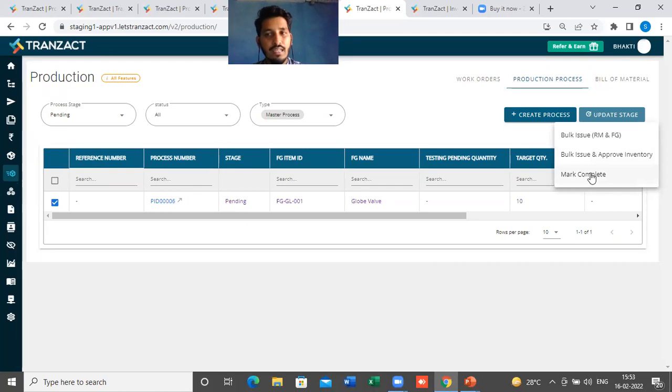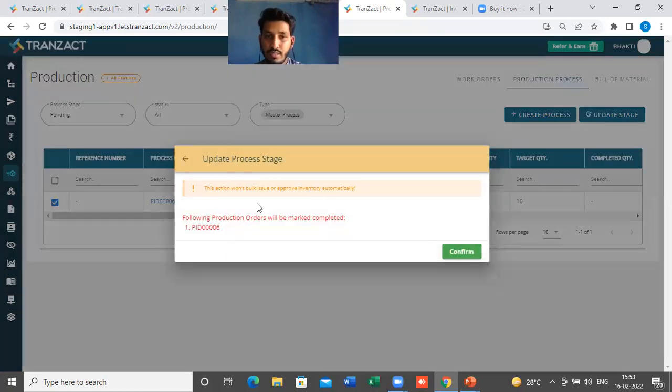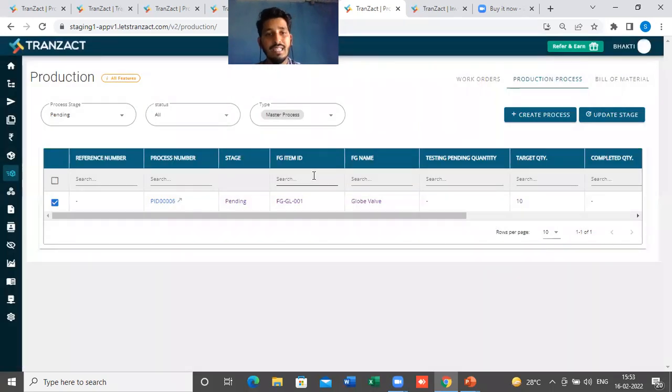So if you just select the mark complete here, the system will give you this warning and you have to just confirm it. And once you confirm it, automatically this production order, this PID number 6, will move from my pending to my complete stage.